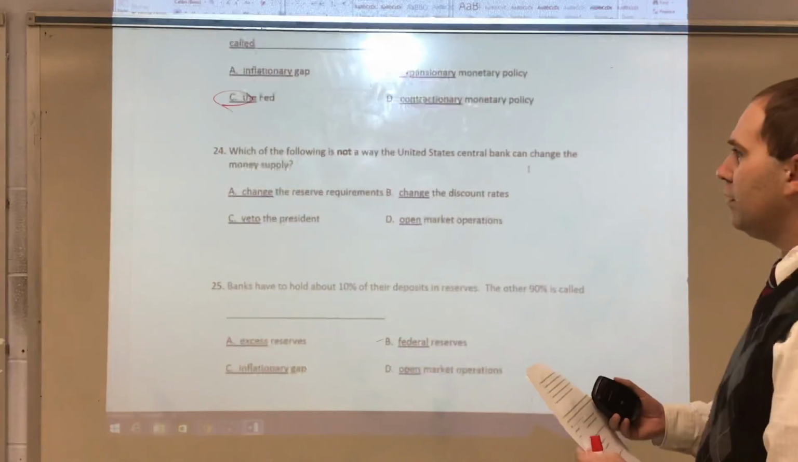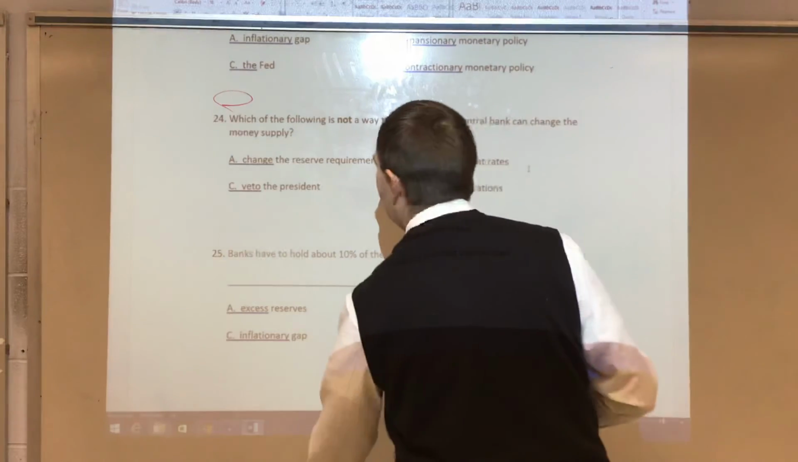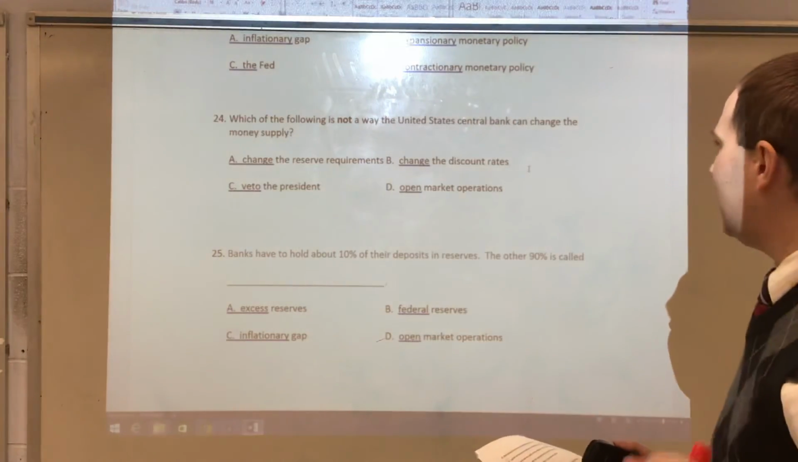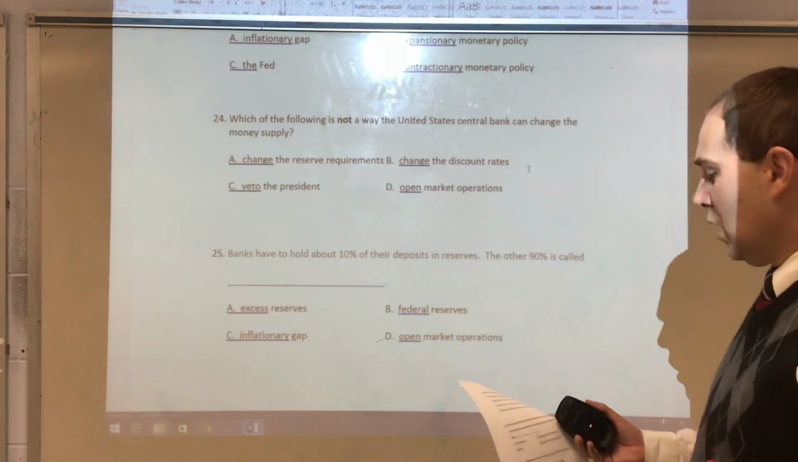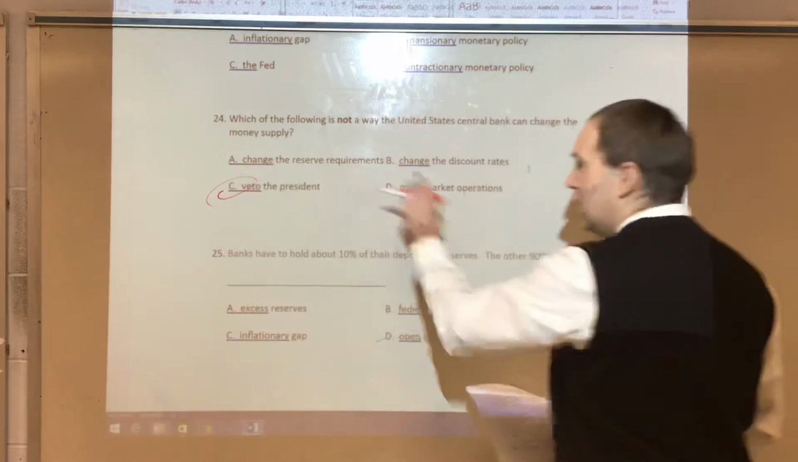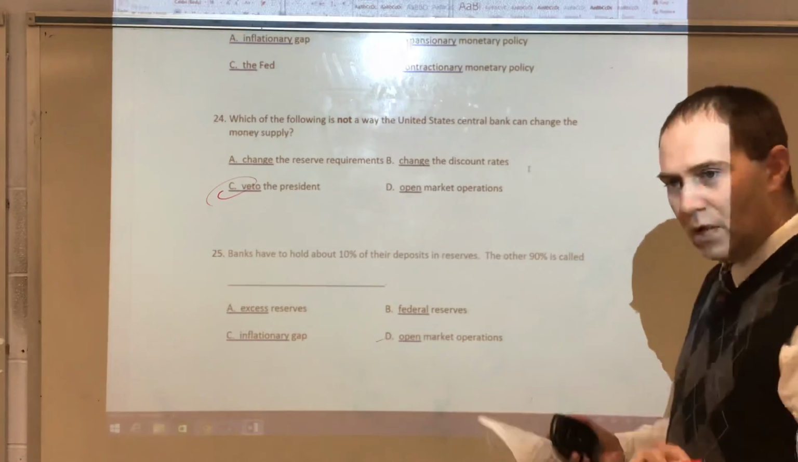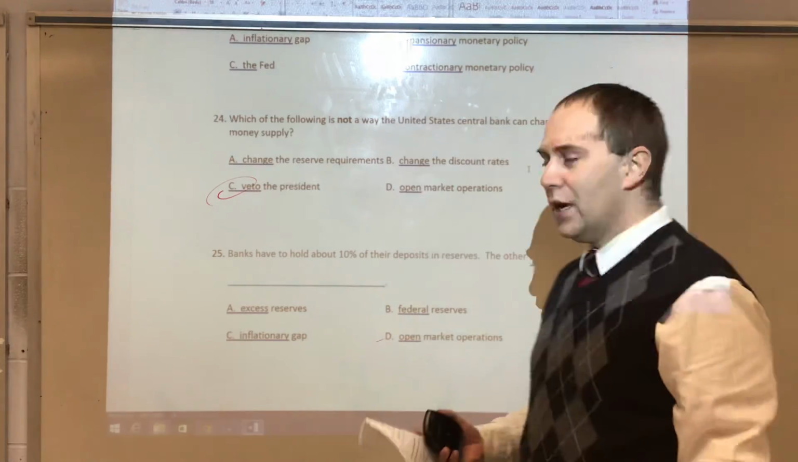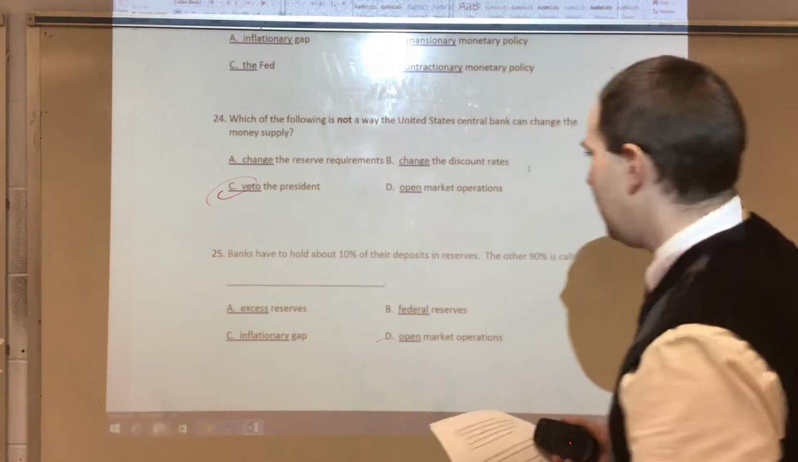Last two here, 24 and 25. 24, which of the following is not a way the United States Central Bank can change the money supply? So this is at least one thing, they cannot veto the president. That's not part of it. They can change the reserve requirements, how much money is held in the bank, change the discount rates, open market operations, they can determine what goes on there.